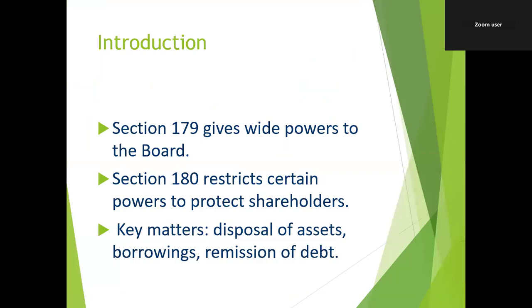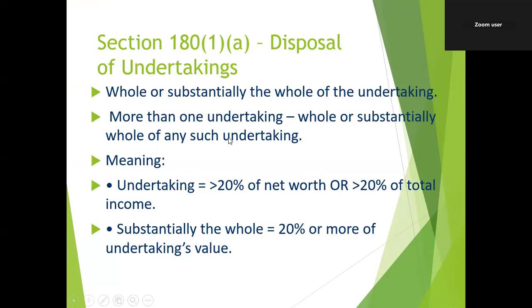Now we are discussing Section 180. Section 180 acts as a safeguard by restricting certain key decisions. The objective is to ensure that crucial matters like disposal of assets, large borrowings, and revision of debt are not taken unilaterally by the board, but only with the approval of the shareholders. This is the objective. We'll see the statutory framework of Section 180, subsection 1A.